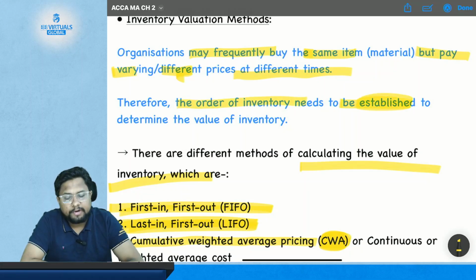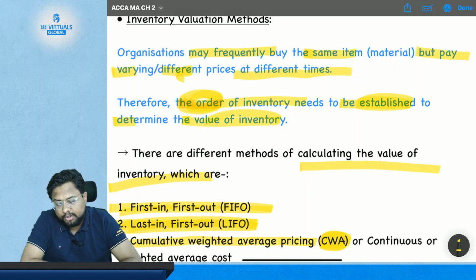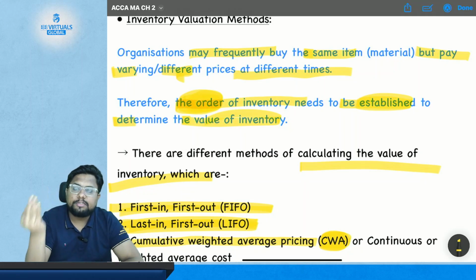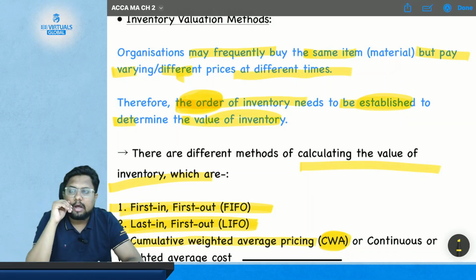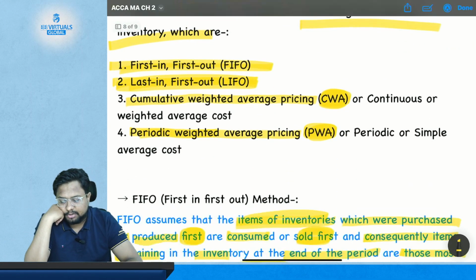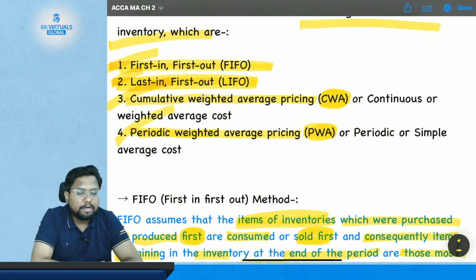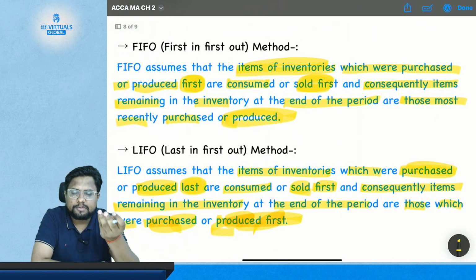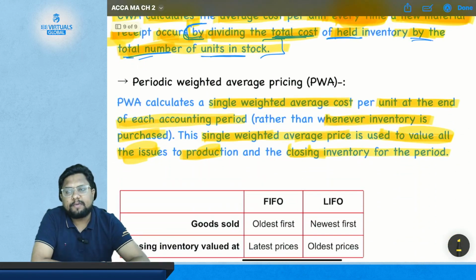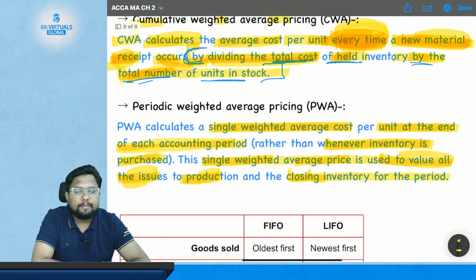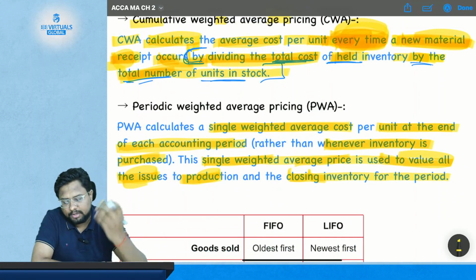Therefore the order of inventory needs to be established to determine the value of inventory. What order? The order which is FIFO, LIFO, CW or PW. This is the order in which we are going to issue the inventory. So there are four different methods: FIFO, LIFO, CW and PWA. FIFO is first in first out, LIFO is last in first out, CW is cumulative weighted average pricing, and PWA is periodic weighted average pricing. Very simple.